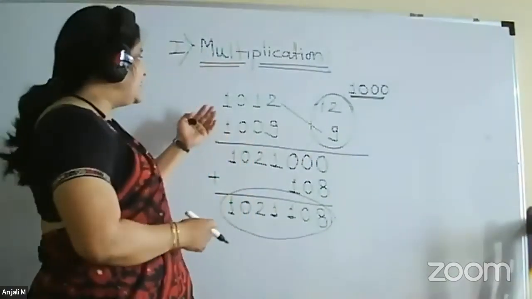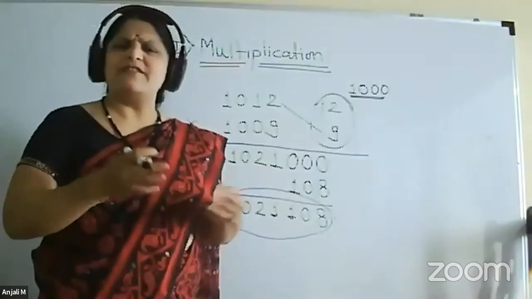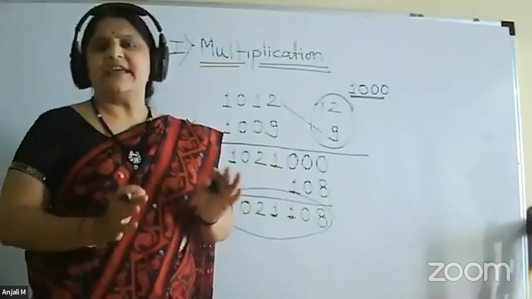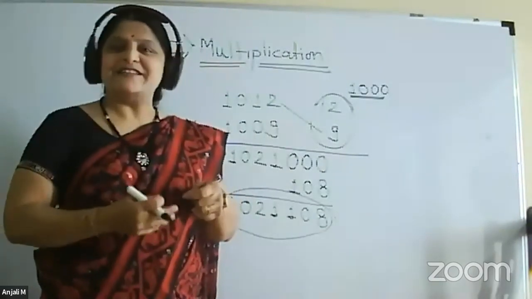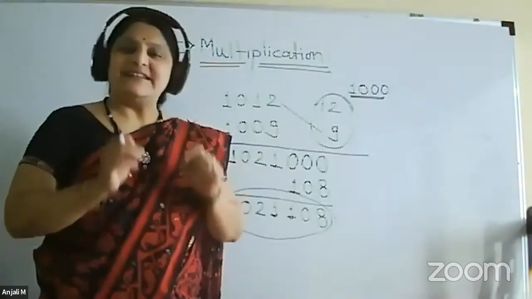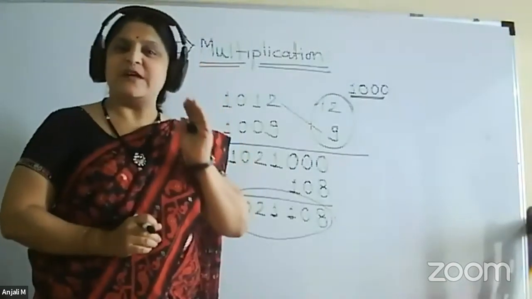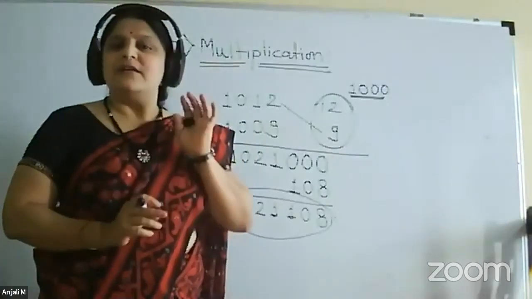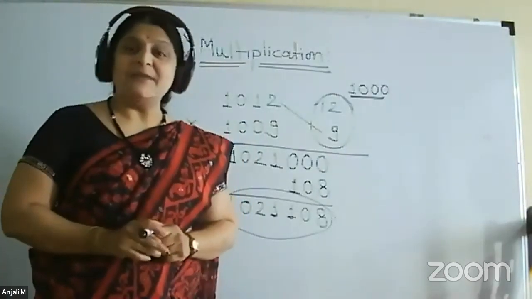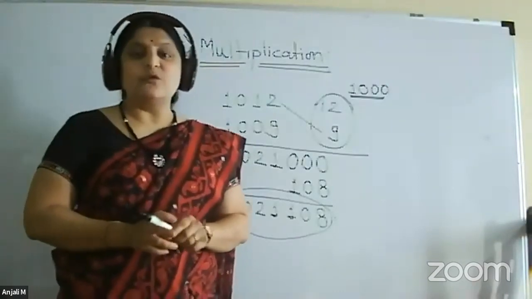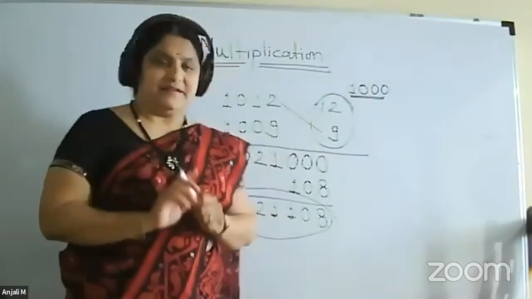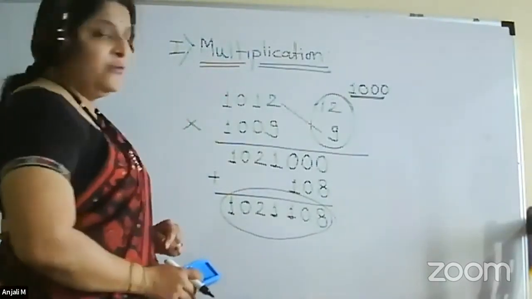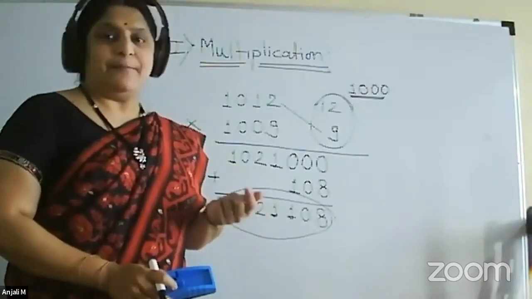See, this way now you can see that we can multiply a 5-digit number by a 7-digit number, a 5-digit number by a 9-digit number, a 9-digit number by a 9-digit number, anything we can do. Only the thing is that today itself you cannot do that. Some practice is required. Once the method is in your mind, yes, you can do any number of problems in a short span of time. Only practice is important to understand and digest the method. Okay, so this is the first example we have taken. Now, we will go to the next example.